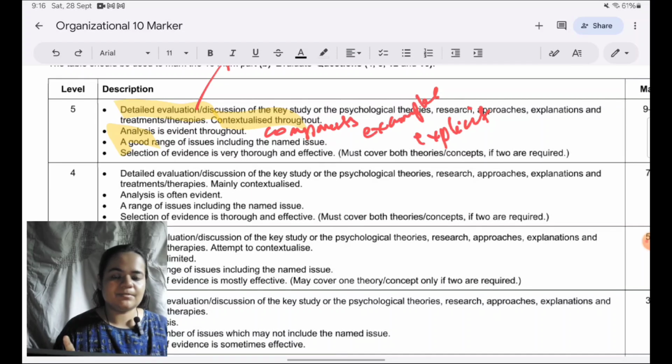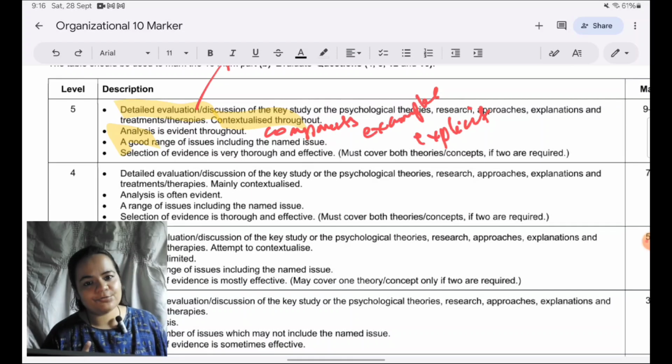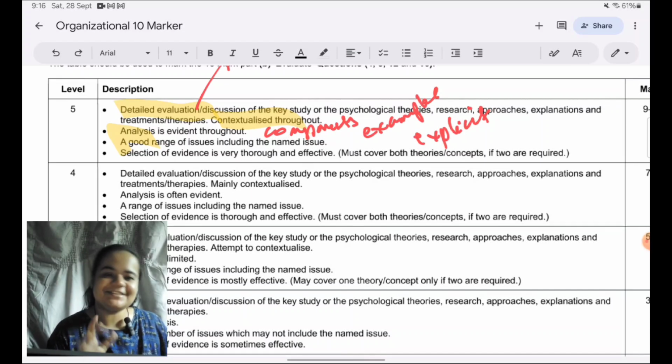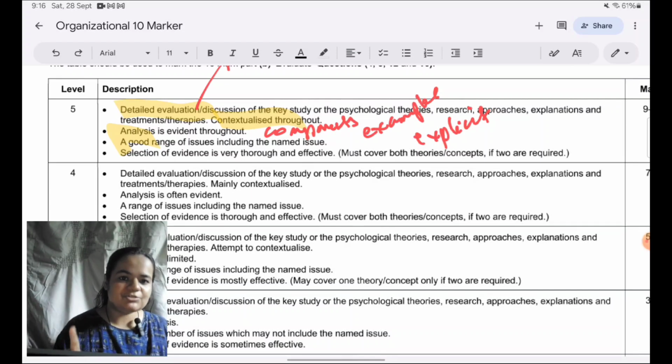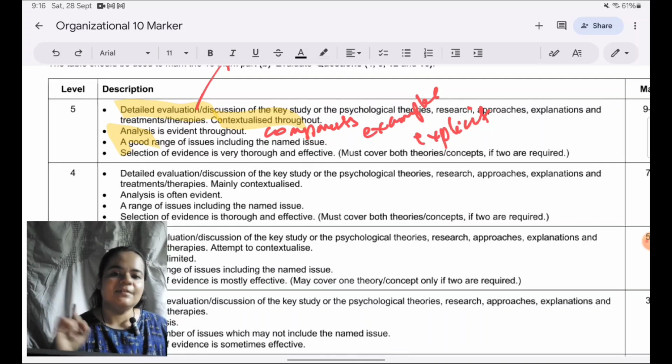Because just now what we saw about analysis, you should be able to link specific parts of the theory or study to the points that you're making. How will you do that if you don't know the theory or the study in enough detail? So make sure this links to your learning, how you should learn, how you should prepare for the paper. When you're learning, know the key points about the theory. There are very good books for that.